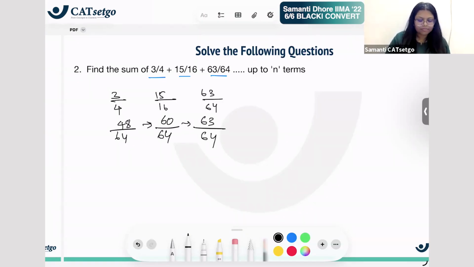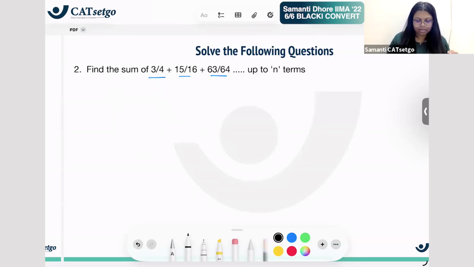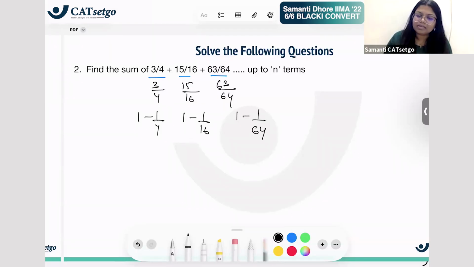Is there any sequence I'm finding between 48, 60 and 63? Definitely not a pattern. There is no pattern here. So probably this is not how I'm supposed to go ahead. Then how else? I need a pattern. Without a pattern, I cannot find the sum till the end. What is the other thing you are noticing here? 3 by 4, 15 by 16, 63 by 64. Are you noticing that this is 1 minus 1 by 4, 1 minus 1 by 16, 1 minus 1 by 64? Can you notice that?